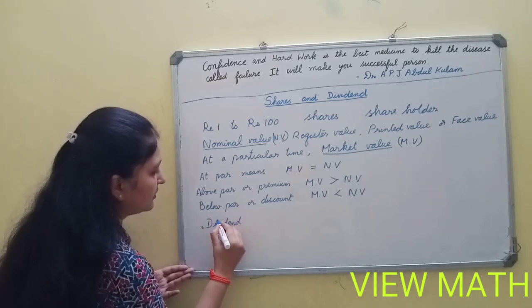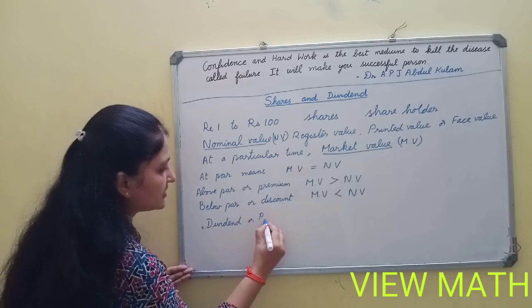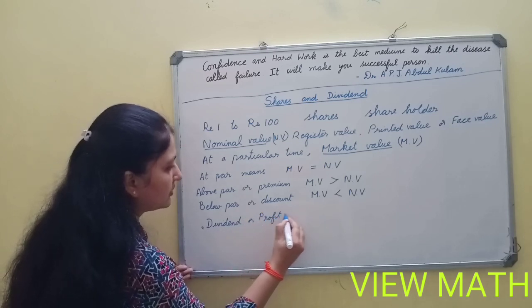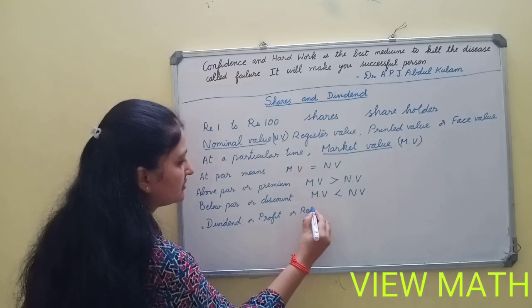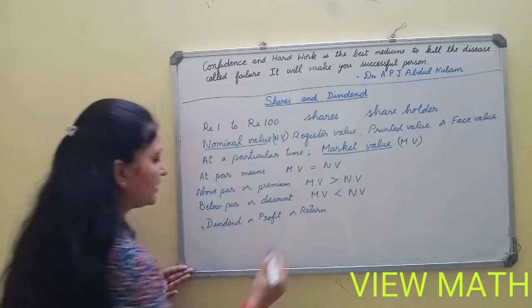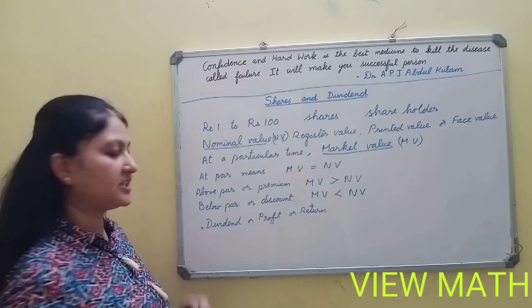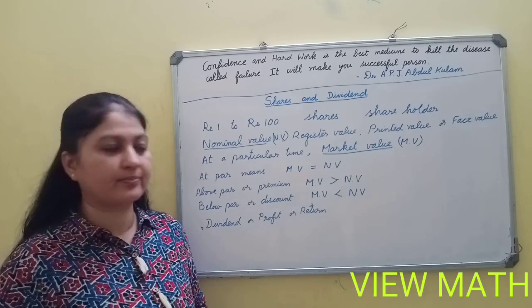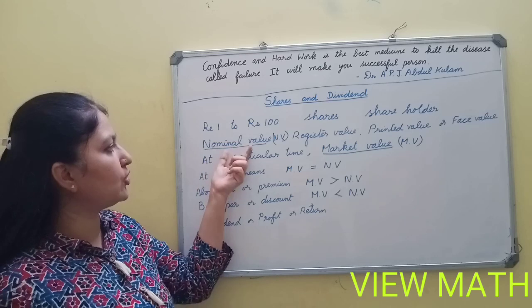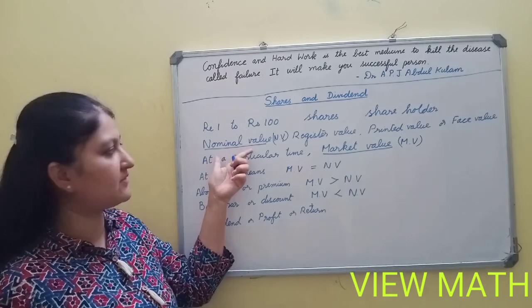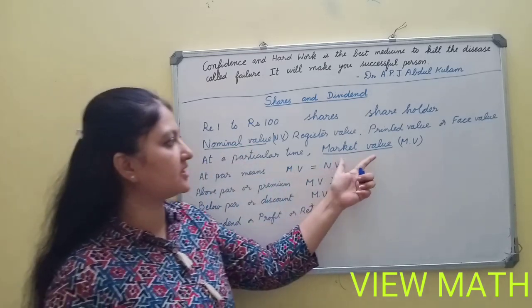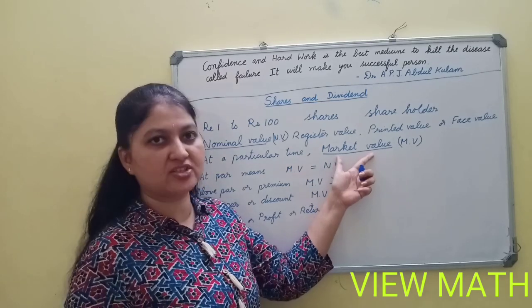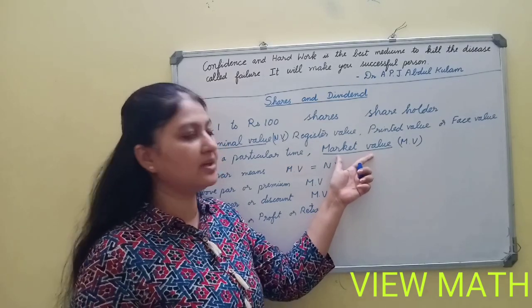Dividend, or profit, or return. So this is called as dividend. Each shareholder will be getting the profit and it is called as dividend. So we have to know what is meant by nominal value. Nominal value is fixed by the company. Market value changes according to the market.